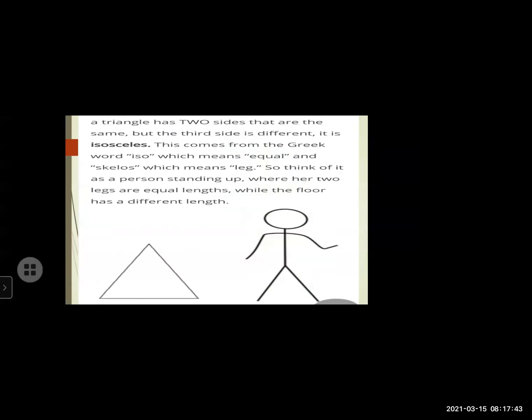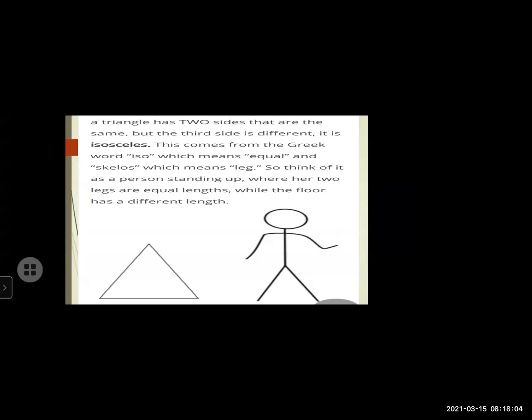It's called isosceles. But you know from where this word has been originated? Like we speak in Hindi, Marathi, English, this word has been originated from the Greek language. In the Greek, what is the meaning of isosceles? Iso means equal and skelos means leg, equal leg.